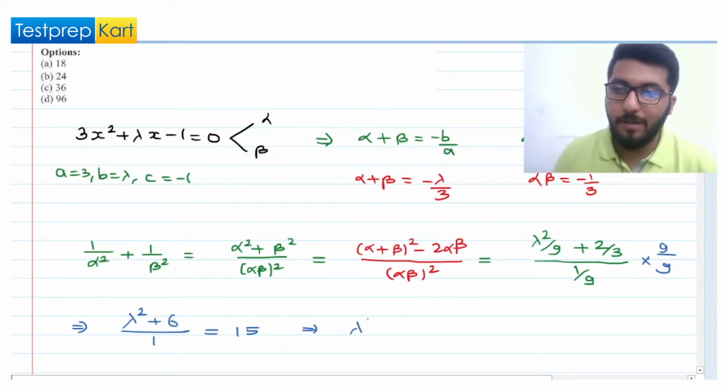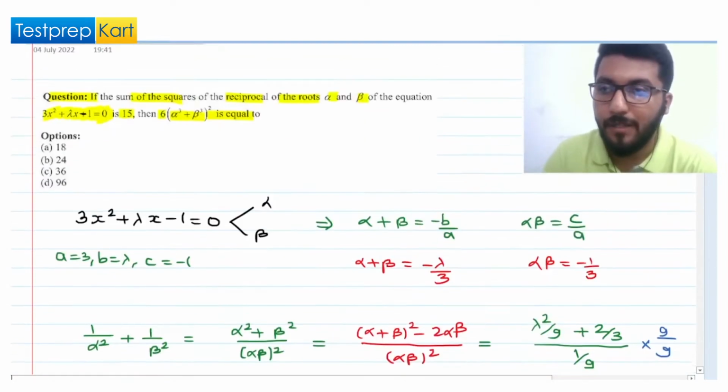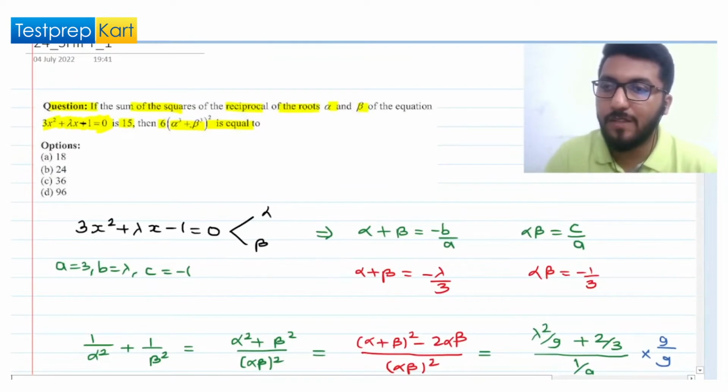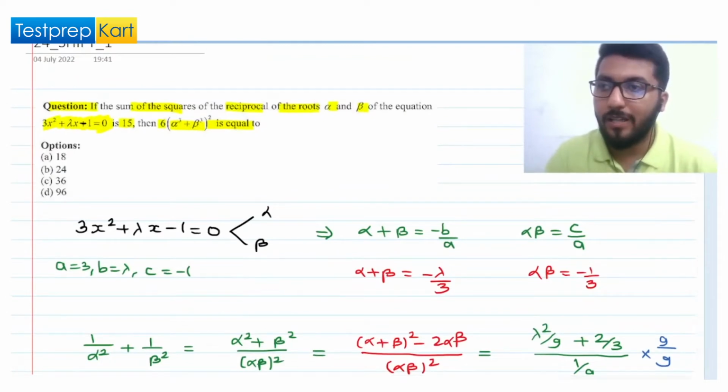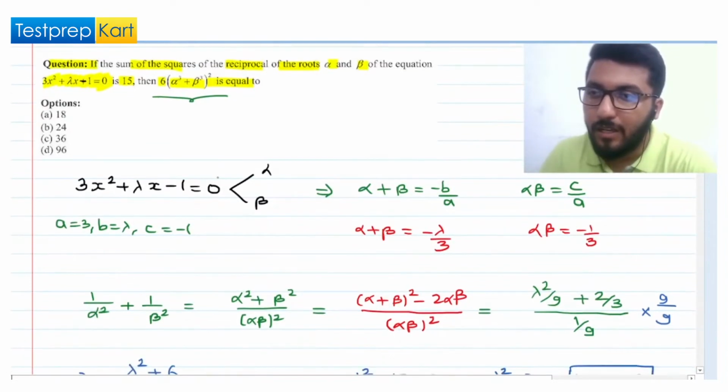That implies lambda square equal to 15 minus 6, that is 9. So lambda square is 9, or we can say that lambda is equal to plus minus 3. This is the value of lambda we have got. But now they're asking you the value of alpha cube plus beta cube whole square, multiplied with 6. So let us do it, alpha cube plus beta cube.